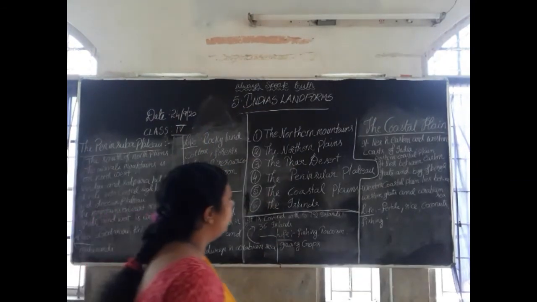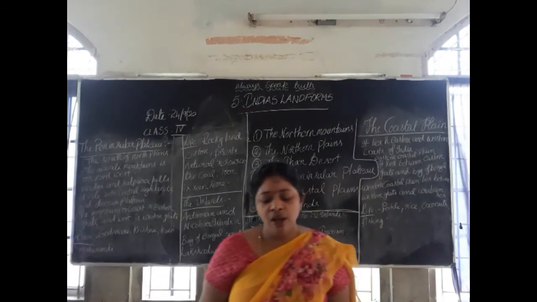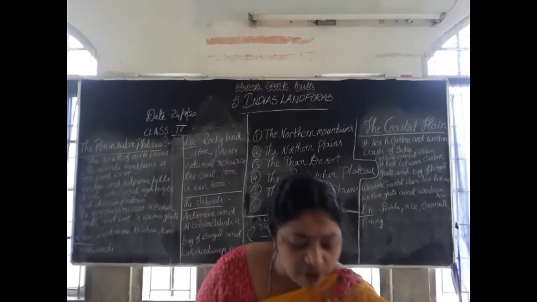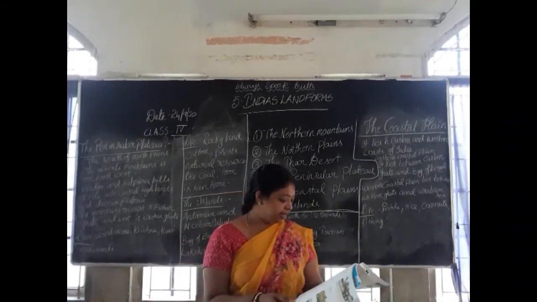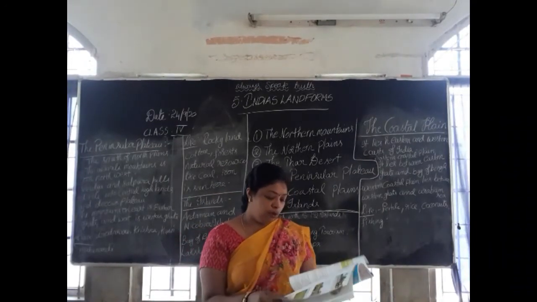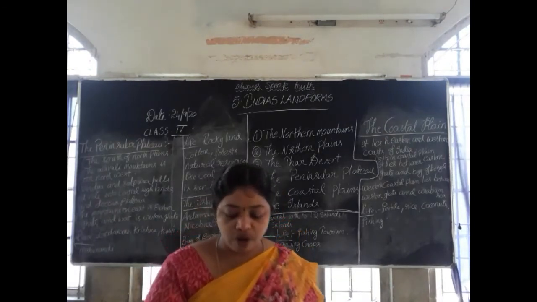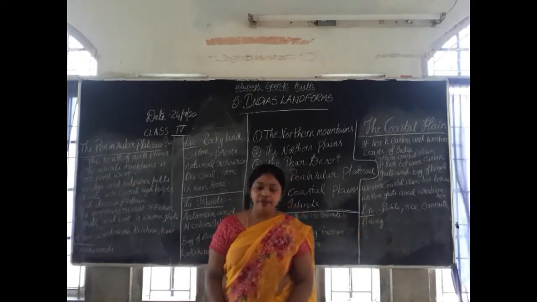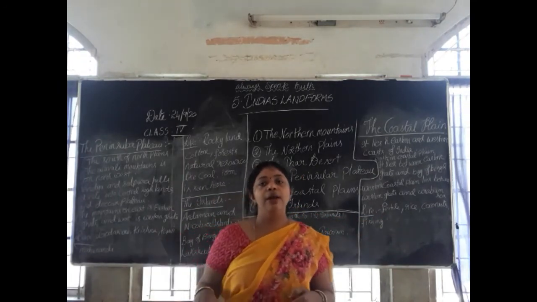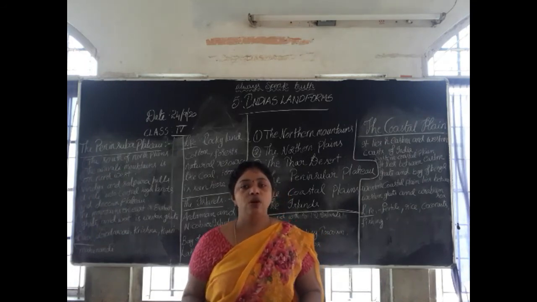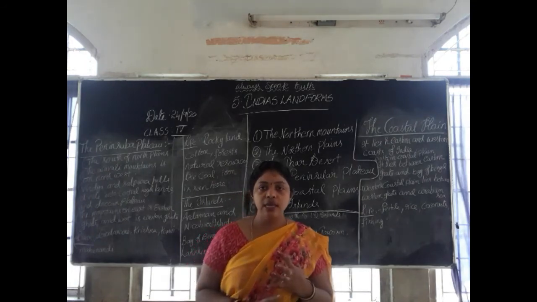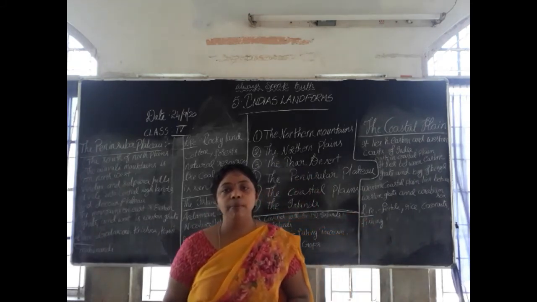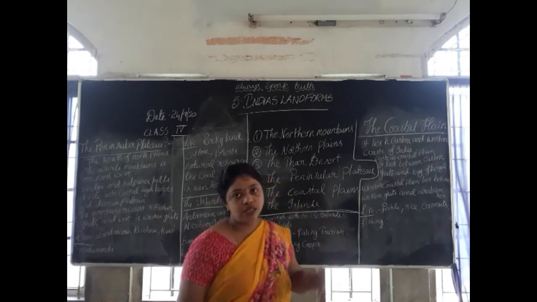Okay, and next we are going to learn about lifestyle. What is the lifestyle of the coastal plain? Did you see the picture, children? Northern plain, coastal plains. How is the lifestyle of the coastal plains? The soil is very fertile. It is good for cultivation. In the map, if you see green color, it means it is good for cultivation. We can grow rice here. We can grow coconuts. And fishing also is the main occupation of the people living in the coastal plains.